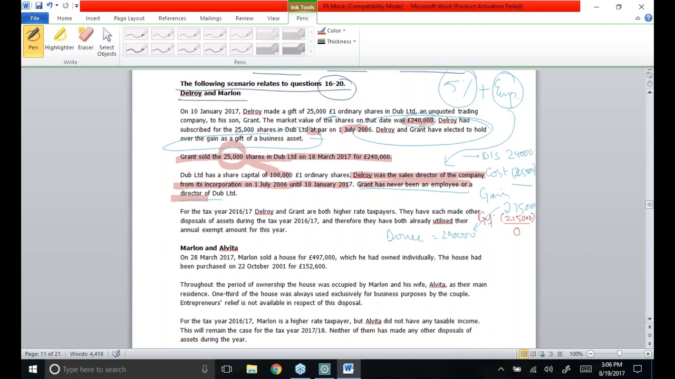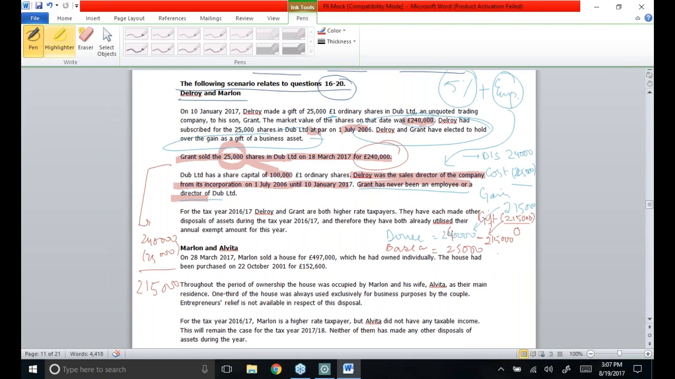So gift relief is going to be applied in this case, and it is going to be deducted from the cost of the donee's asset. So out of 240,000, 215,000 will be deducted, and the base cost for the donee will become £25,000. Eventually the donee, Grant, has sold the shares for £240,000. Against 240,000, 25,000 will be deducted, and once again Grant's gain will be £215,000, on which he will have to pay the tax.